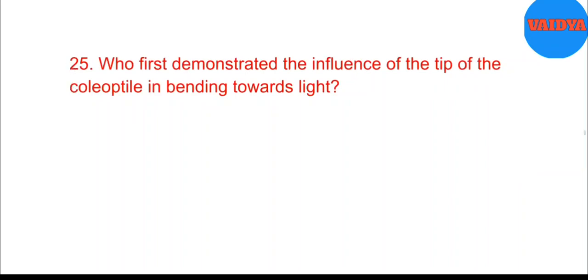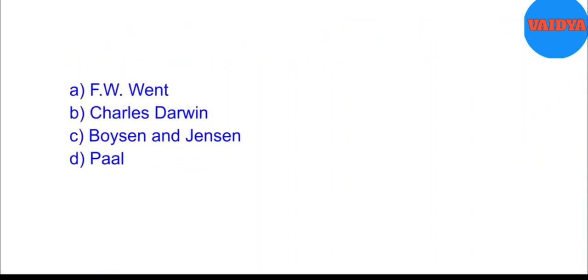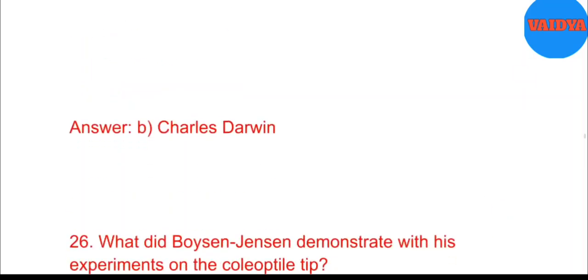25. Who first demonstrated the influence of the tip of the coleoptile in bending towards light? A. F.W. Went. B. Charles Darwin. C. Boysen-Jensen. D. Paal. Answer: B. Charles Darwin.